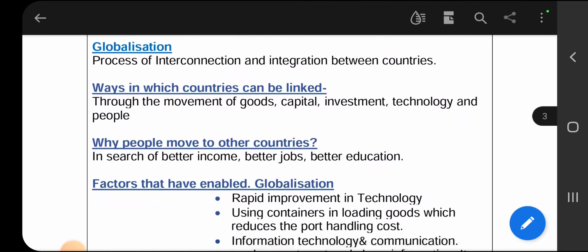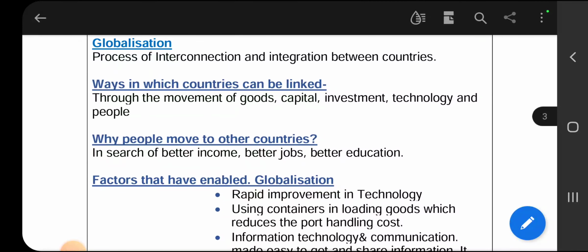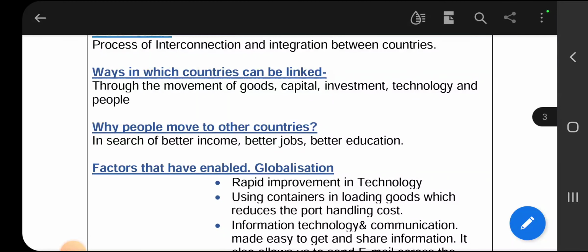And ways in which countries can be linked. So in which ways can countries be linked? Goods move from one place to another, and like that we connect the countries. Capital also moves, and investment also comes under capital. Capital and investment move between the countries, technology also moves, and even people move between the countries.